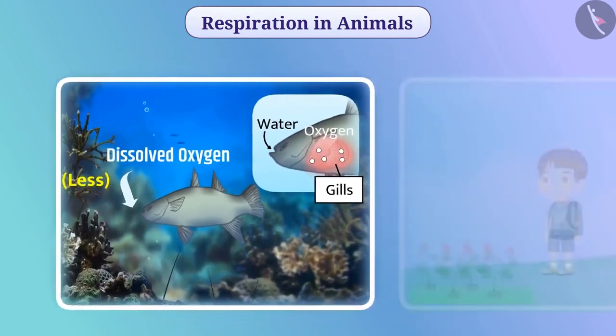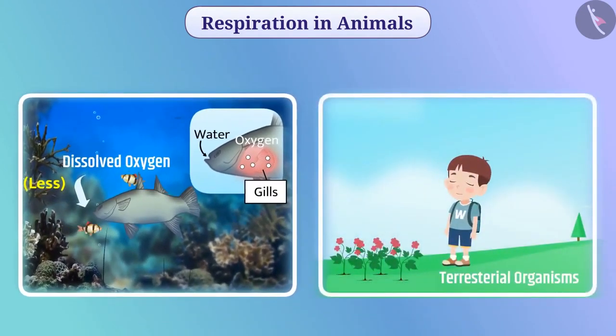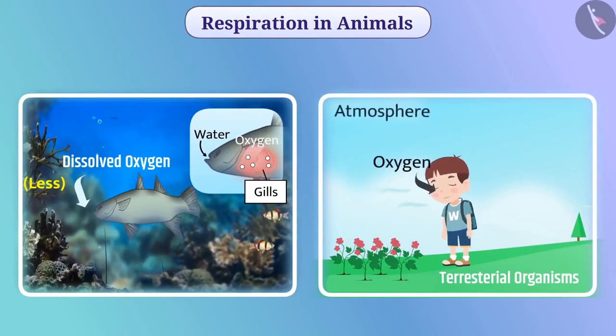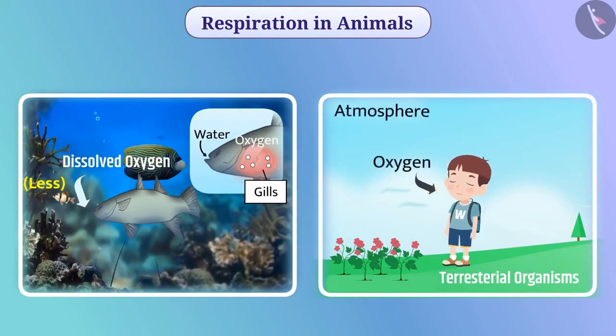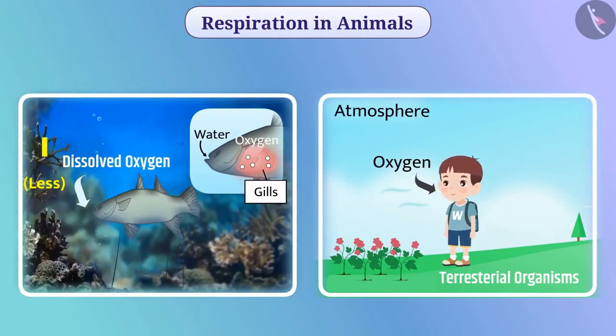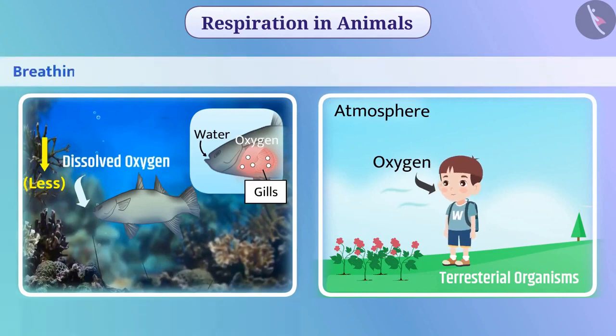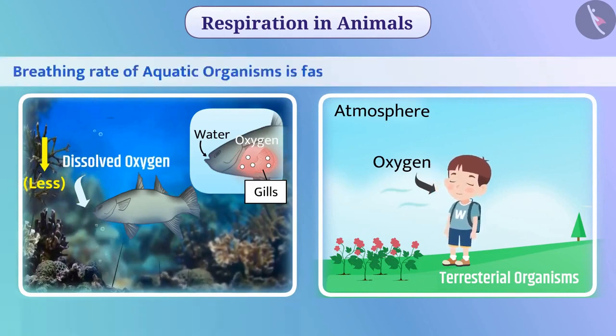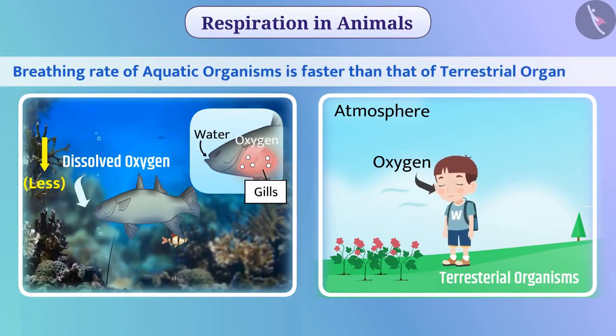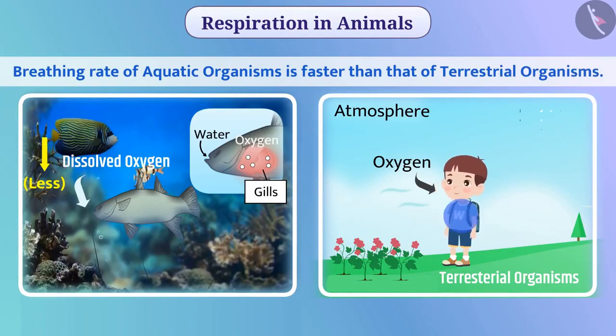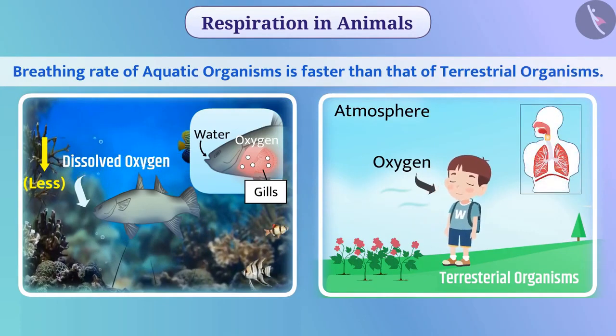For respiration, terrestrial organisms receive oxygen from the atmosphere. Comparatively, the amount of soluble oxygen present in water is less than that of the atmosphere. Therefore, the breathing rate of aquatic organisms is faster than that of terrestrial organisms. In different terrestrial organisms, oxygen is absorbed by different organs.